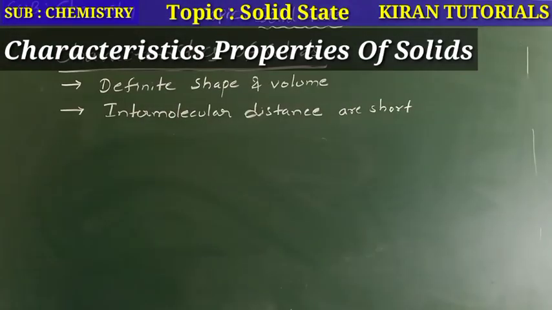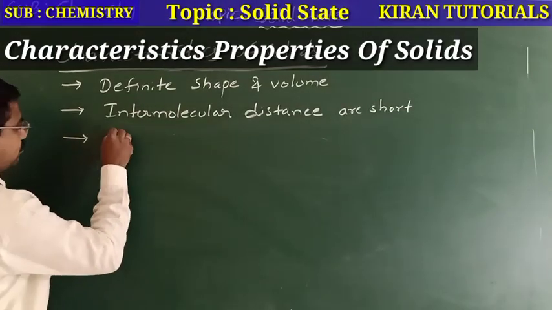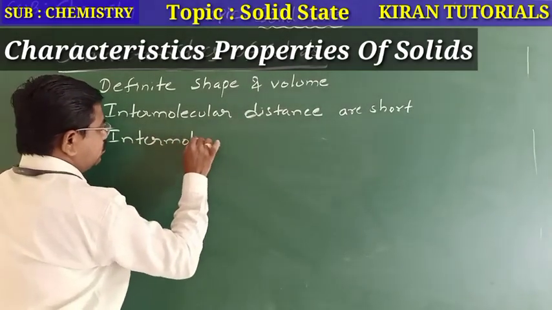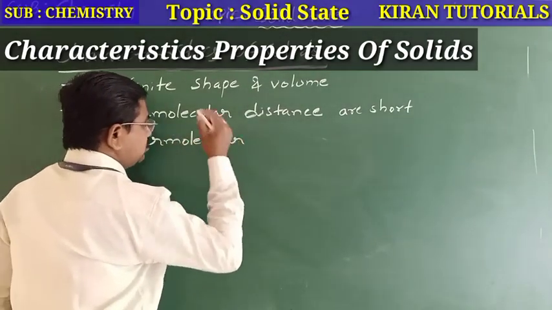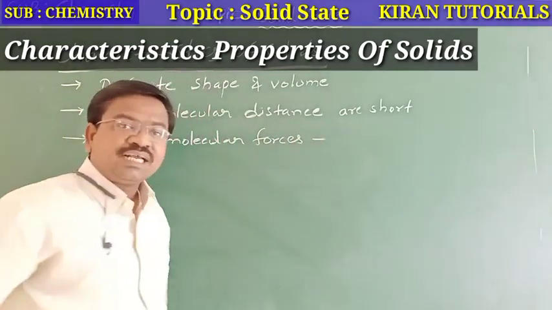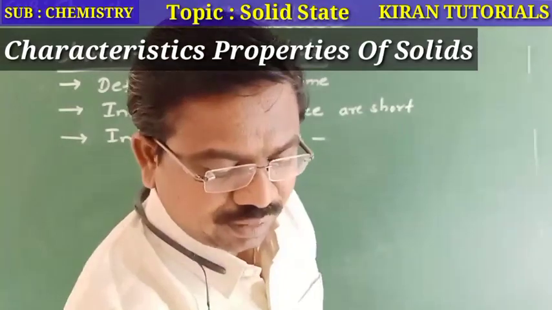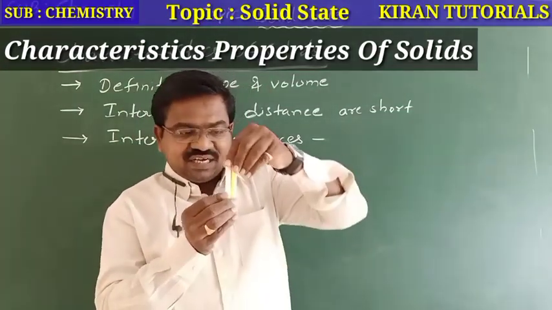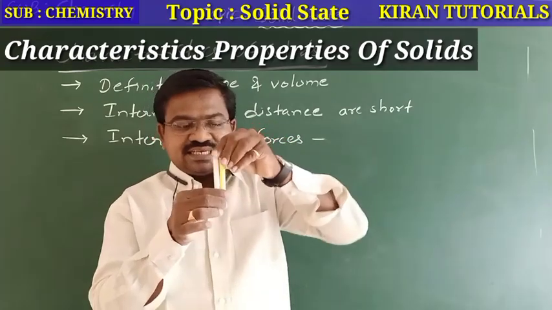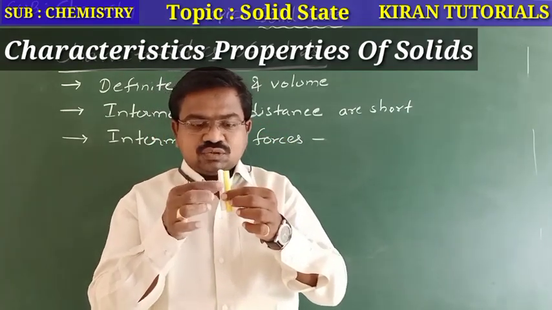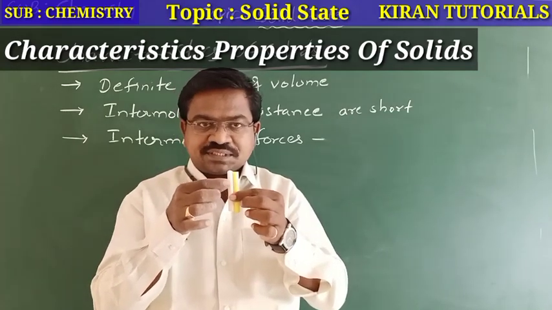Clear? And the third one, intermolecular forces. See, for example, here two magnets are present. Between these two magnets there is a short distance or no distance, so strong forces are present.